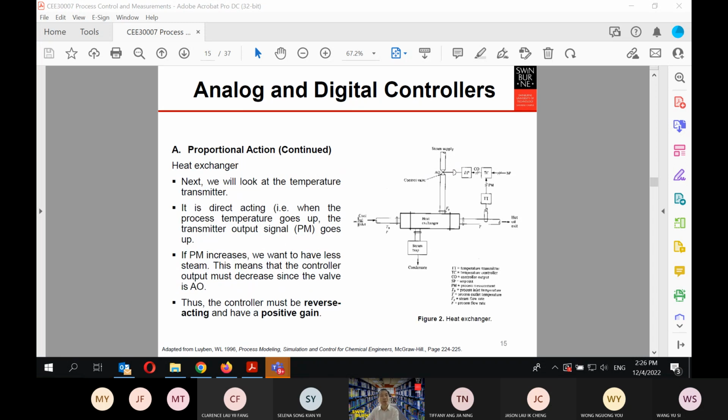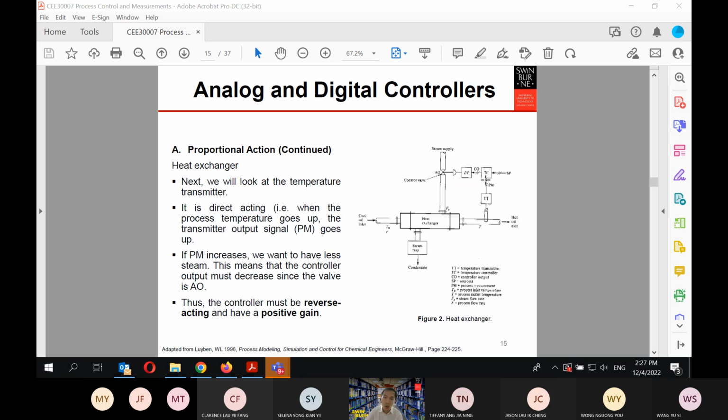Okay, we will now go into the temperature transmitter. It is direct acting. Remember, when the process temperature goes up, the transmitter signal here, the PM, goes up. Because as the temperature goes up, the signal will go up. The relationship here is proportional. The PM goes up.